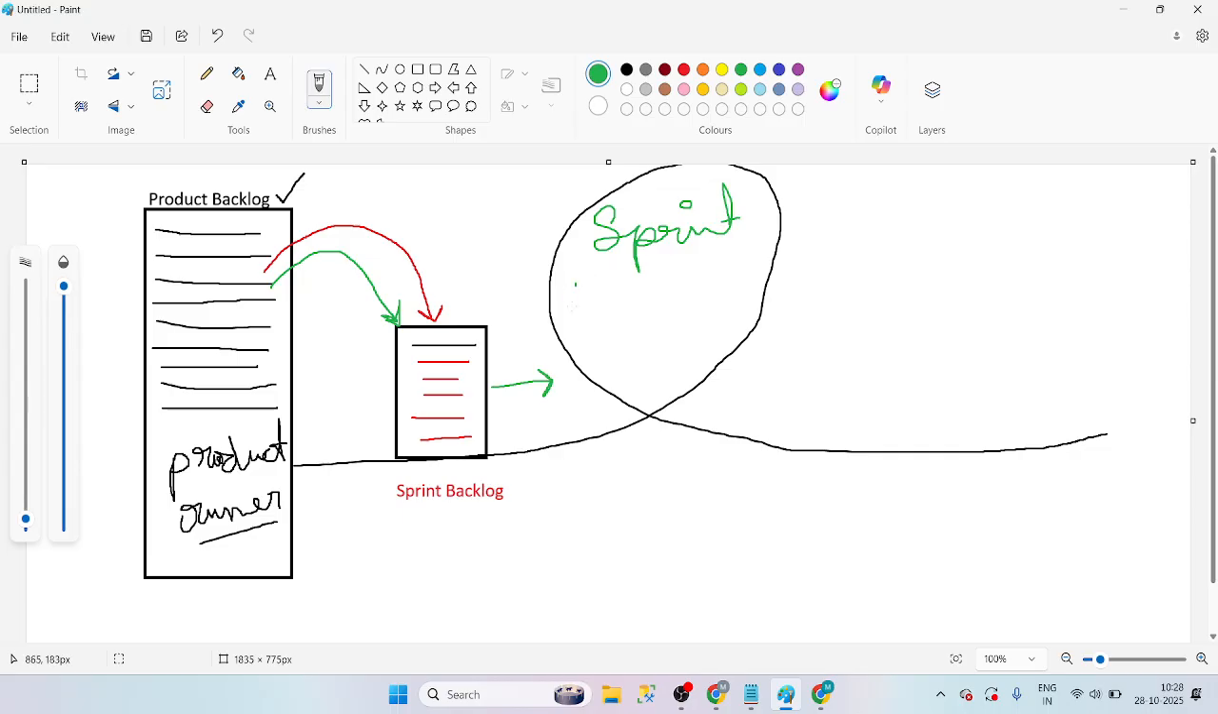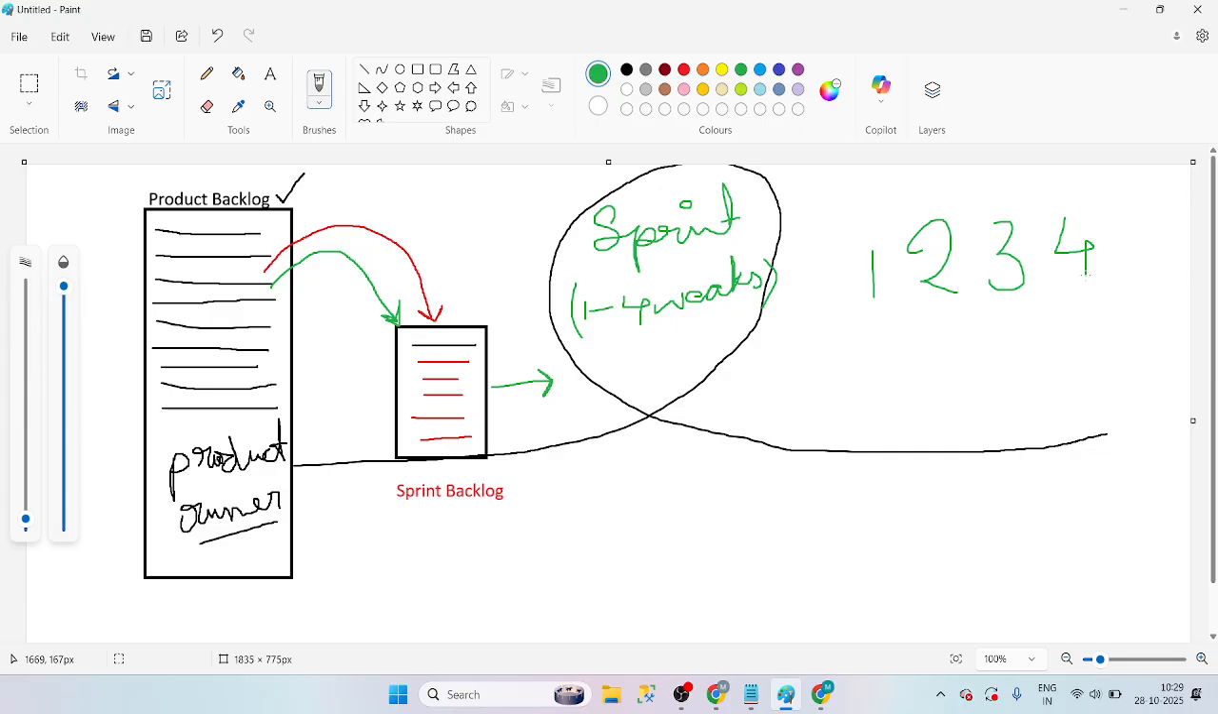Basically, a sprint can be calculated in 1 to 4 weeks. 4 weeks means how many months? 1 month. Okay, if I want to write 5 weeks? No, then it is not the Scrum framework. As per the Scrum guide, we are going to work 1 to 4 weeks. You can pick any one: one, two, three, or four, depending on the project.